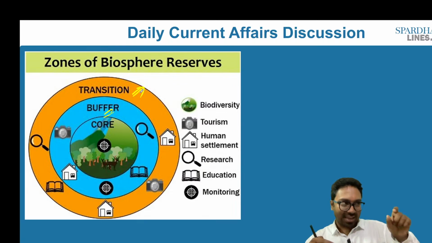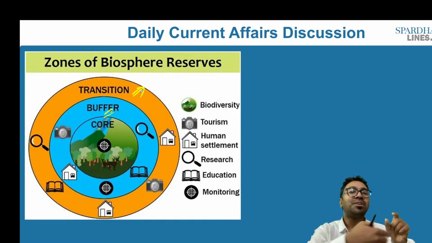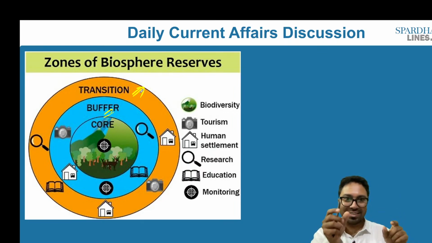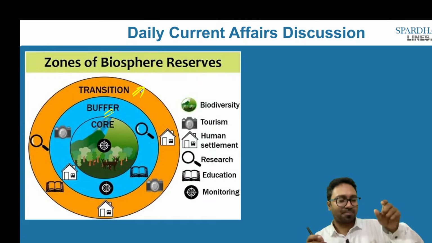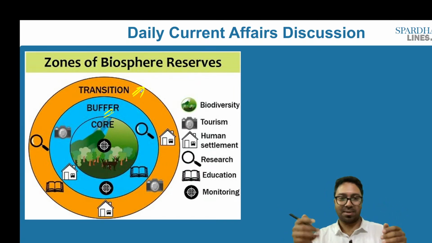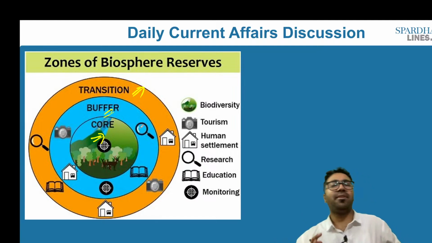So we have animals in that place, and we have plants in that particular place. In order to preserve them, conserve them, and protect them, we have the declaration of biosphere reserves. So the biosphere reserves are those areas where we have intact plant and animal species, and this has to be sustainable as well. So this can be broadly categorized into core areas. What are these core areas? This is a particular region in a forest or in a biosphere reserve where no human activity will take place.